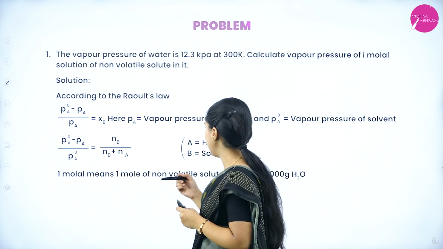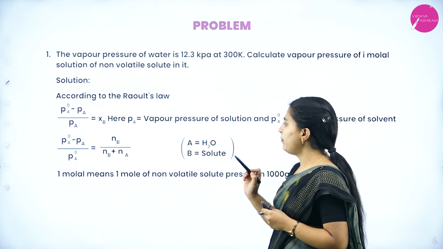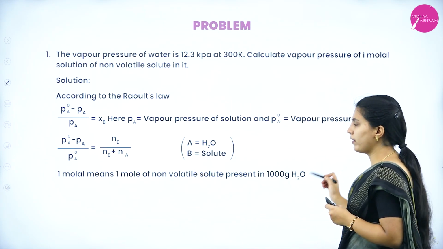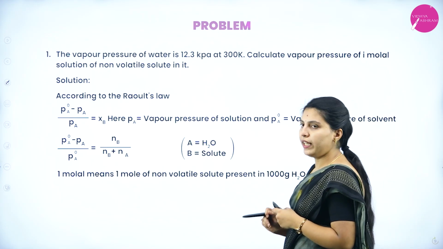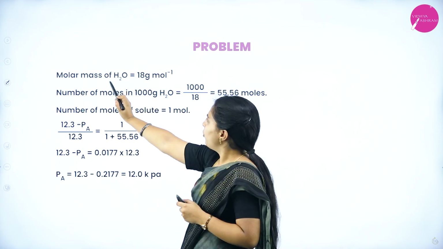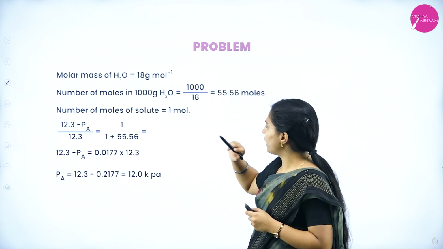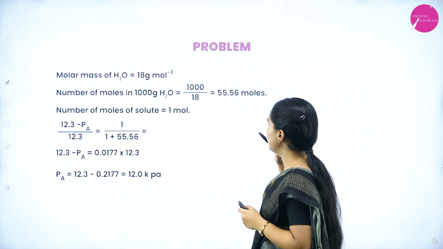Here Pa is the vapor pressure of the solution and Pa0 is the vapor pressure of the solvent. A is water, B is solute. 1 molar means 1 mole of non-volatile solute present in 1000 gram of water. Molar mass of water is 18 gram per mole.